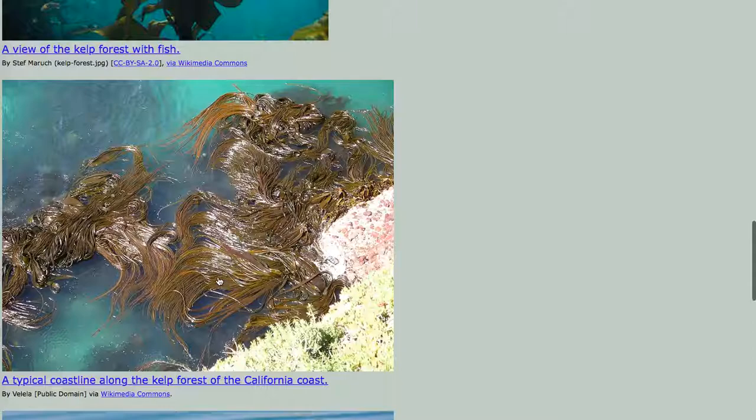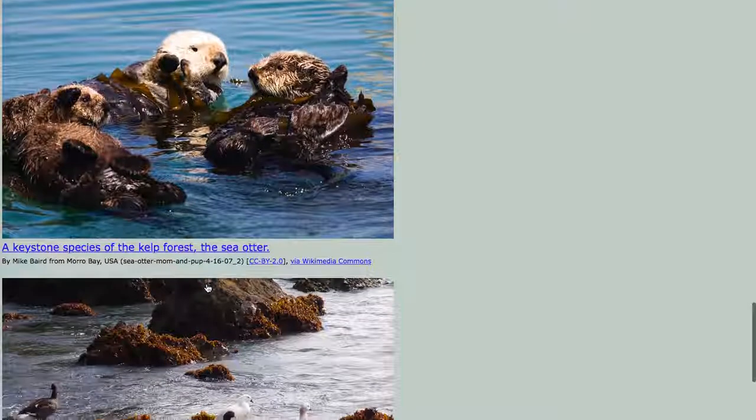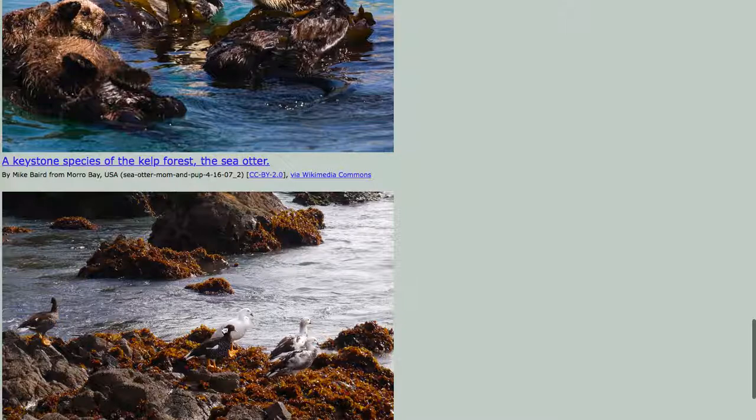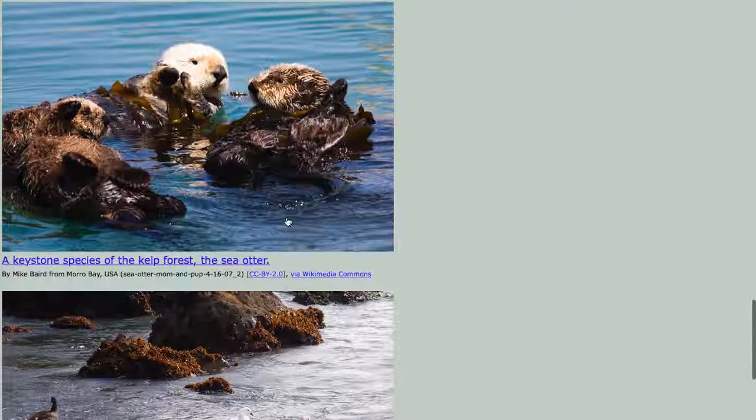This is low tide, where the kelps are actually laying on the surface. At high tide, they'll be standing straight up in the deeper water. There are things like sea otters and sea lions in this kind of water, seagulls, feeding in the water. It's a very productive ecosystem.